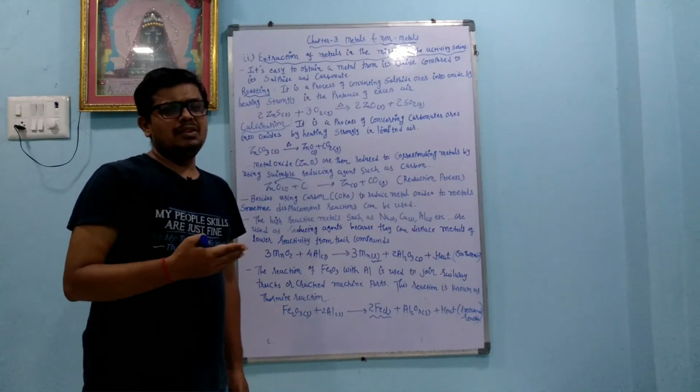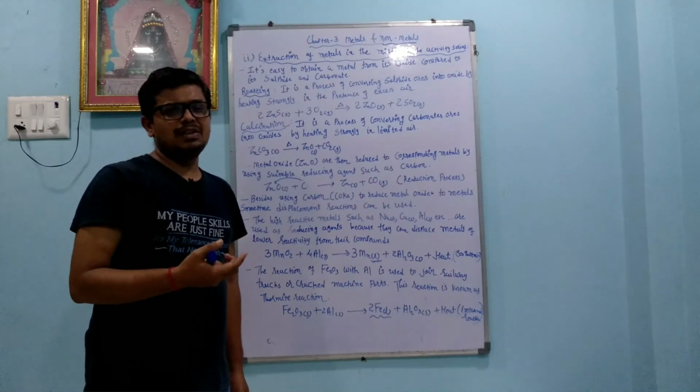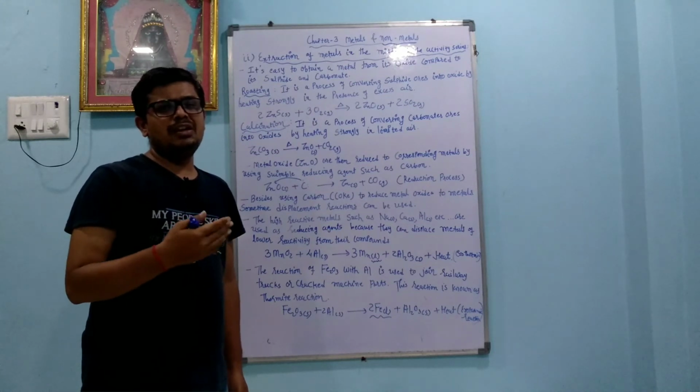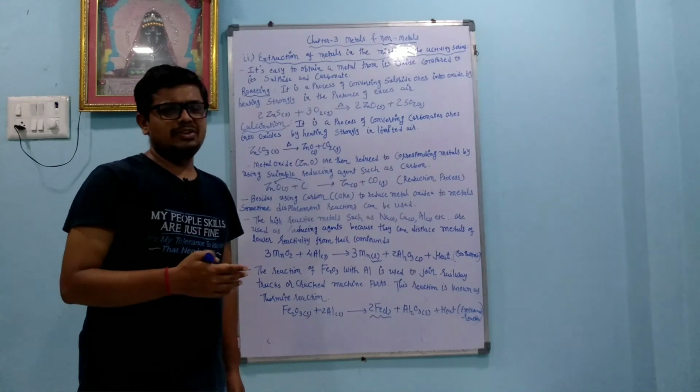So many minerals and ores are there, and water is present as an impurity, or some other gaseous compounds are present as impurities. So we heat at high temperature, and we can remove the volatile impurity. That is also called the calcination process.